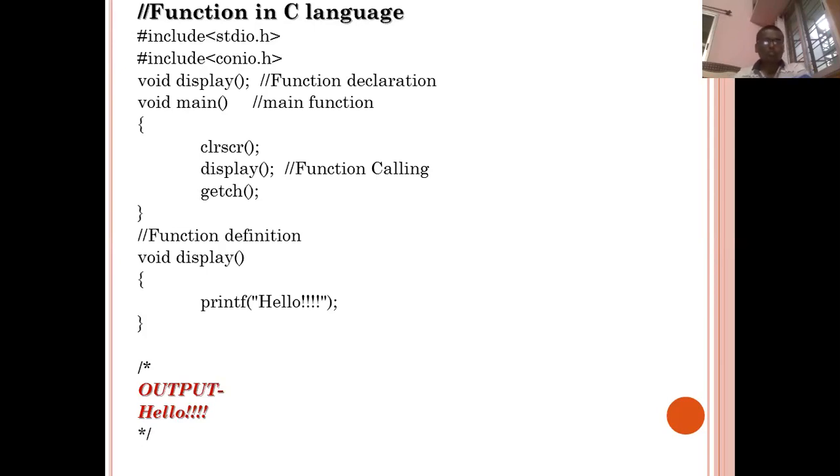The program is so simple, but you have to concentrate more on where I have declared the function, where I have called the function, and where I have written the definition of the function, and what the syntax for that is. Okay, these are the three essential things.